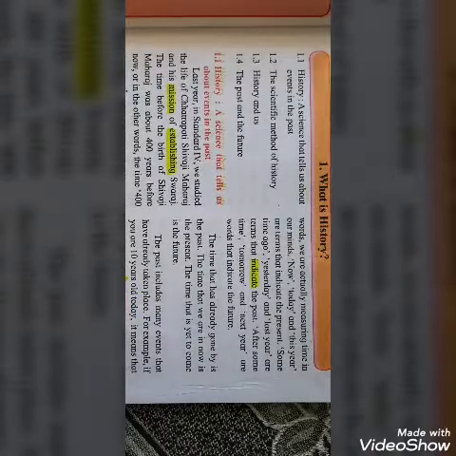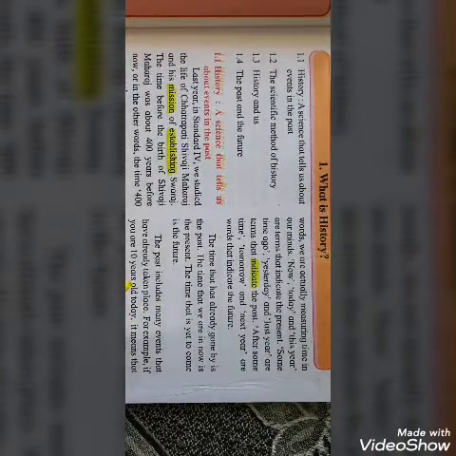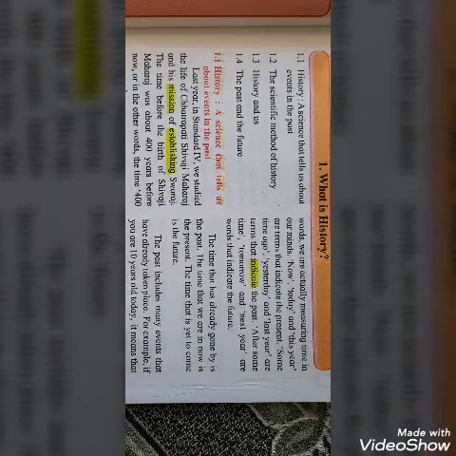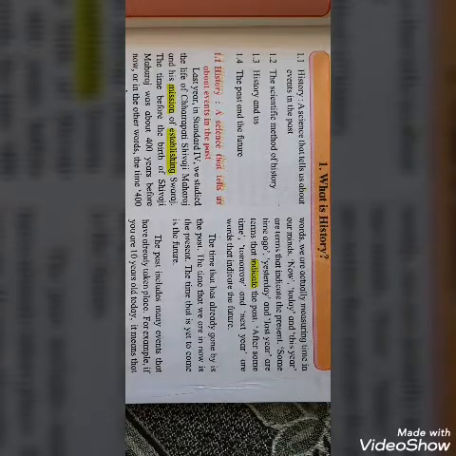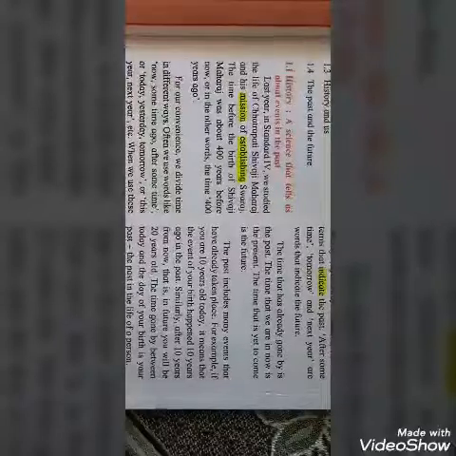In short, to indicate the present, which words can we use? Now, today, this year. To indicate the future, which words can we use? After some time, tomorrow, next year. And to indicate the past, we can use yesterday, last year, some time ago. Okay, now we will take the next paragraph.